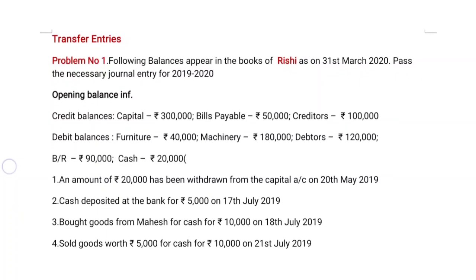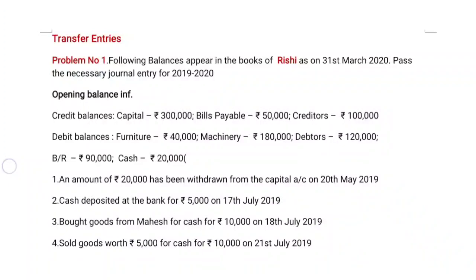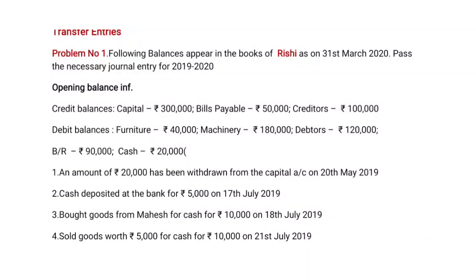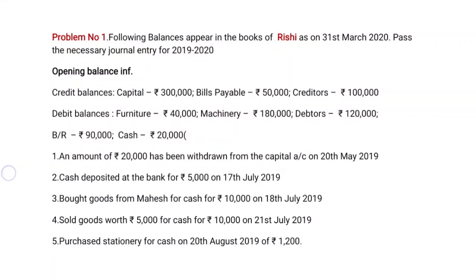Now coming to debit balances: furniture 40,000 rupees, machinery 1 lakh 80,000 rupees, and debtors 1 lakh 20,000. Lastly, bills receivable 19,000 rupees, and cash is also given here, it is 20,000 rupees. The above information is related to the opening balance. We already prepared the opening entries in the previous class.